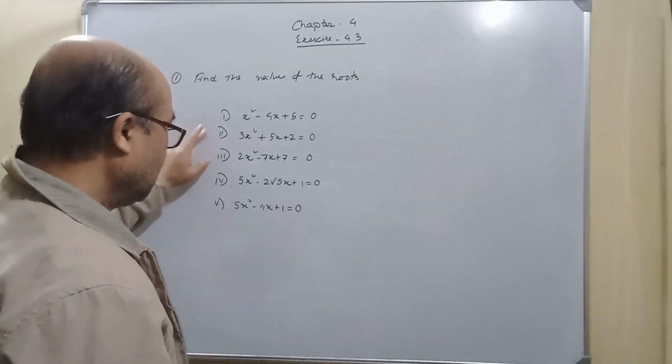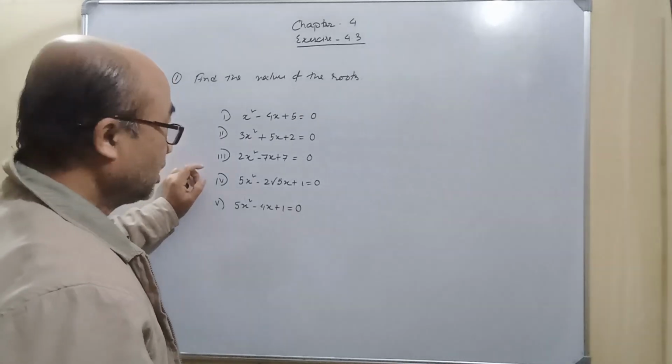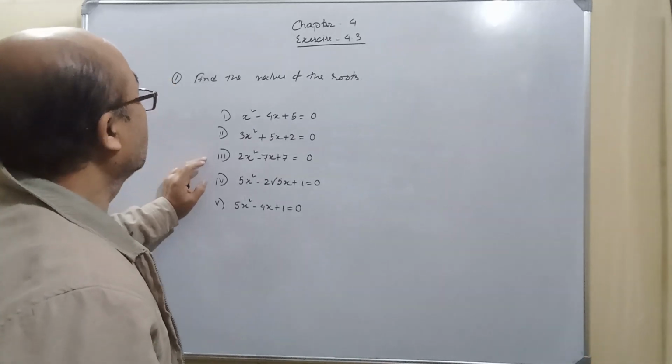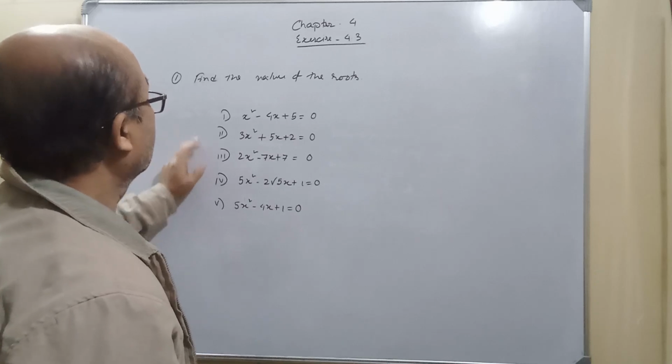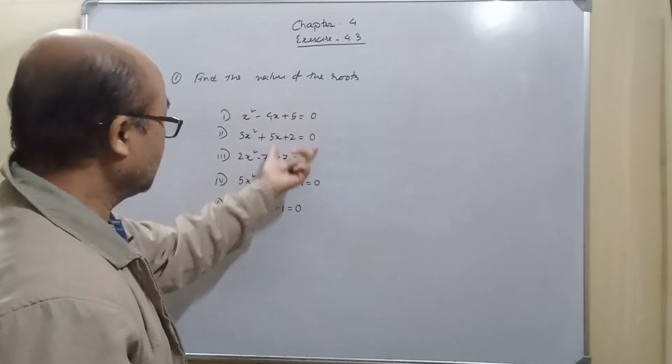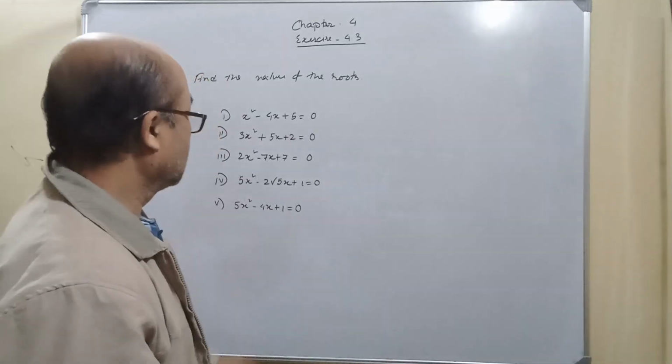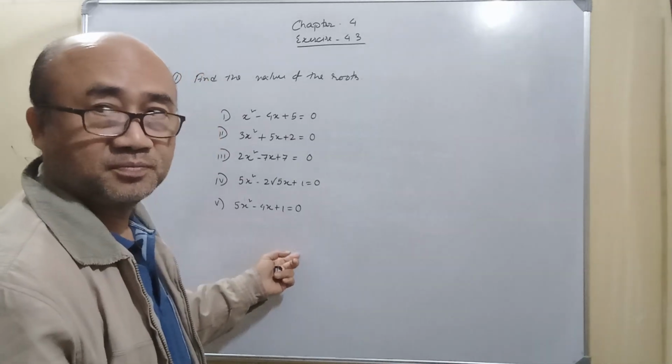So these are some additional problems. You can try to solve them yourselves. Find the nature of the roots of these equations yourselves.